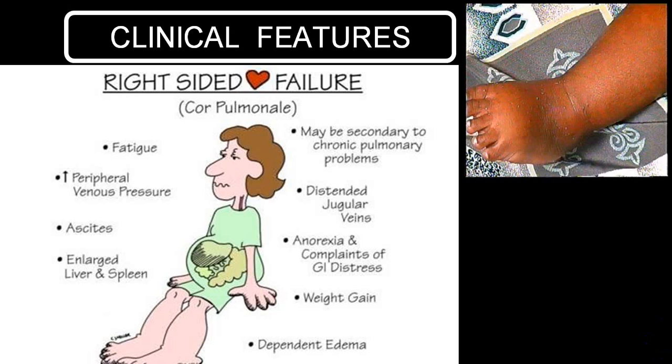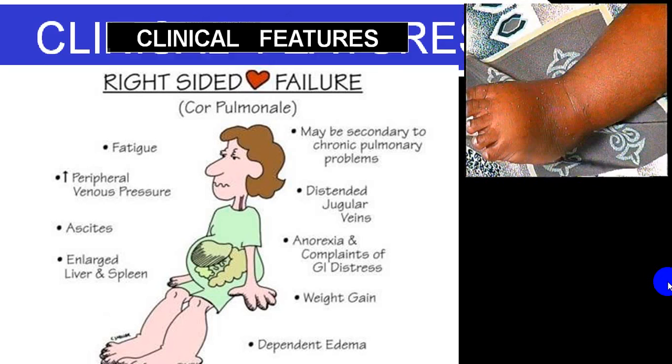We are talking about a right-sided heart failure, very classical. These are the typical features in a person with cor pulmonale. The person will complain of fatigue, peripheral edema, increased peripheral venous pressure, ascites, hepatomegaly, splenomegaly, and it is always secondary to chronic pulmonary disease. Increased JVP, because of stomach congestion, anorexia, nausea, decreased appetite, there is a retention of fluid, so there is weight gain and peripheral edema. This is typical in a right ventricular failure.